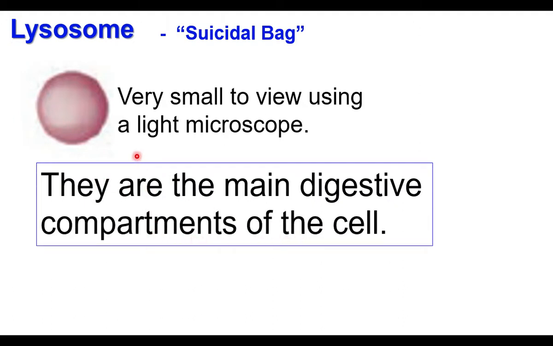When a cell becomes very old, it cannot function. In that case, the lysosomes inside the old cell burst. So the cell undergoes lysis. The lysosomes cause lysing of the cell, that is, bursting of the cell. When some microorganisms move inside the cells, the lysosomes burst. So the microorganism is killed and the cell also dies. The lysosomes burst and kill the cells. So they are called suicidal bags.